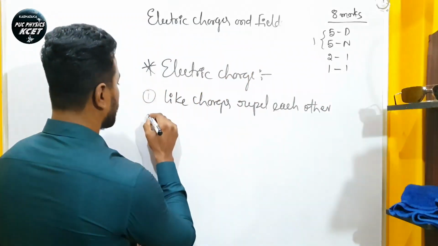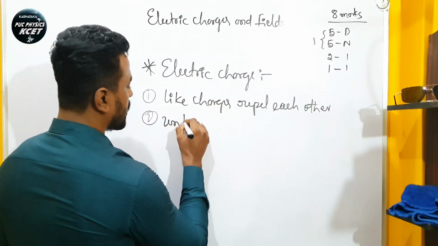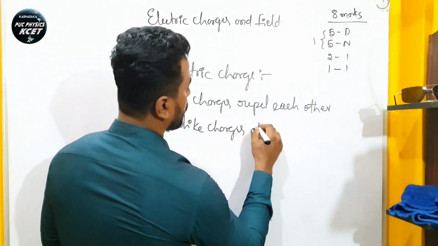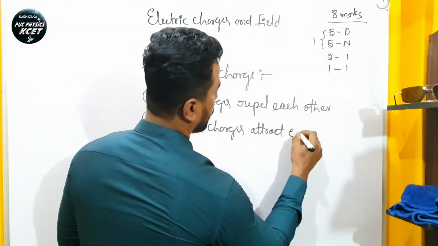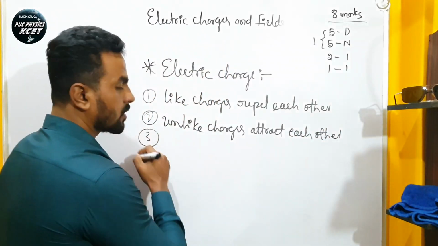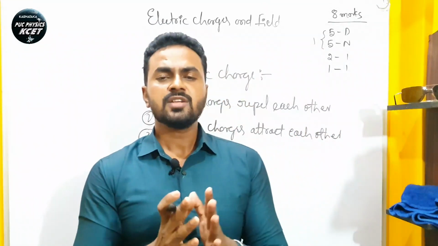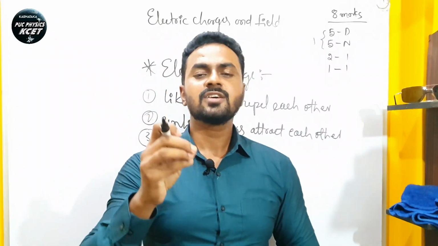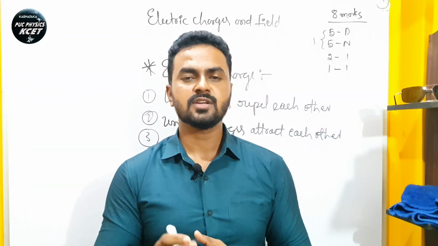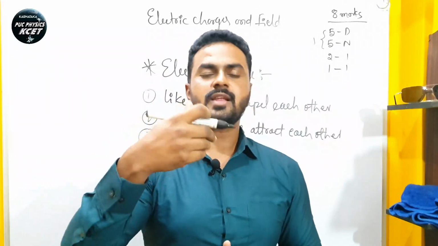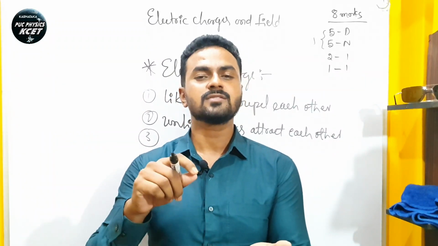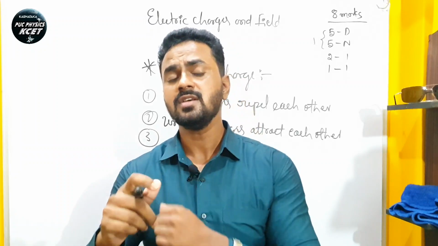So here we have to write the second point: unlike charges attract each other. And the third point: a charged body always attracts an uncharged body, right? You have already seen that. For example, if you take the comb, if it is charged, when it is brought nearer to some lighter objects, the lighter objects get attracted towards the comb.